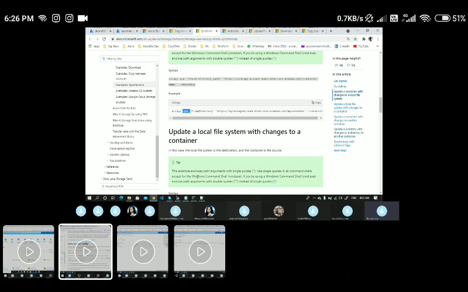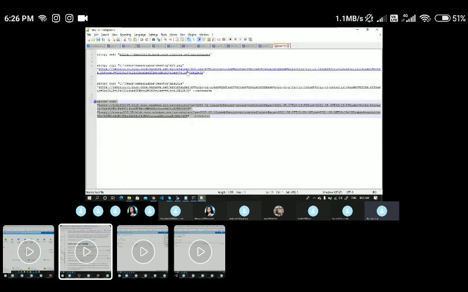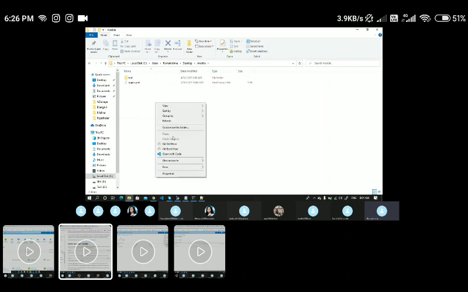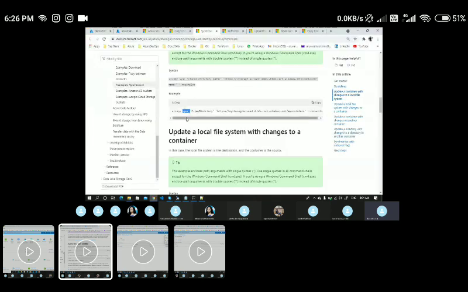For example, I uploaded a separate container called Ansible. Within this Ansible folder, if I create a new file, a test sync file, and upload it, to sync this newly uploaded file to my storage account I have to use the sync command.